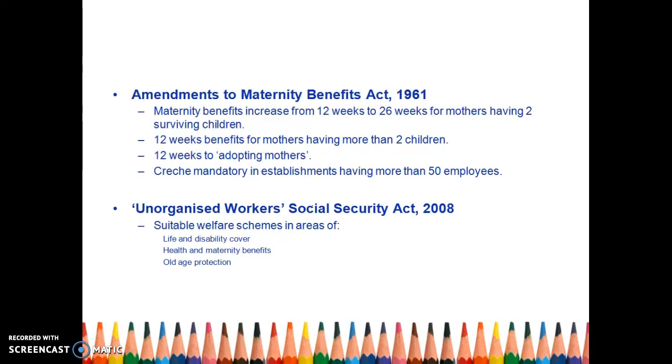Then we have health and maternity benefits. Health is a primary factor. It is included in sustainable development goals also. It was there in millennium development goals also. So this is one of the primary factors. So there are schemes related to health, betterment of health, and maternity benefits, obviously. Then old age protection. Old age protection means the pension scheme, or some lump sum like provident fund scheme, or health benefits during old age. So these kinds of schemes, right?